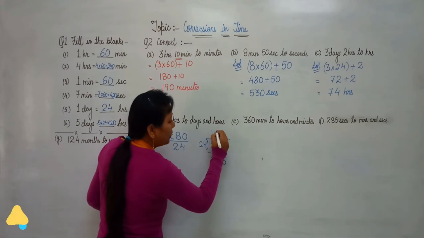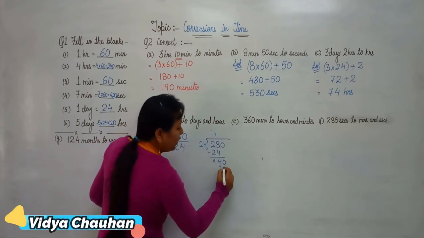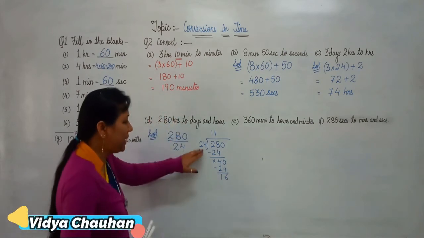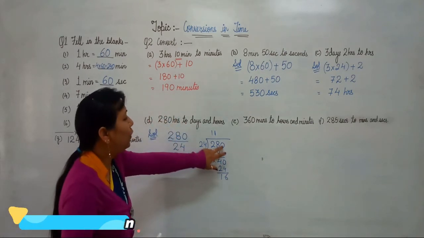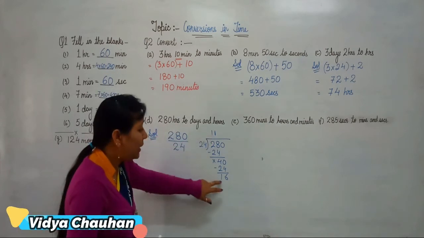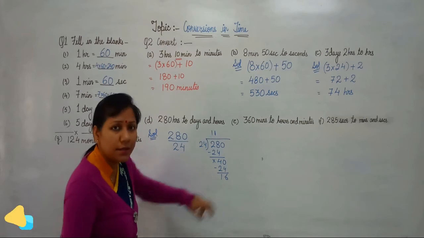Then 24 ones are 24, so you are left with 16 here. That means out of 280 hours, there are 11 days and 16 hours.